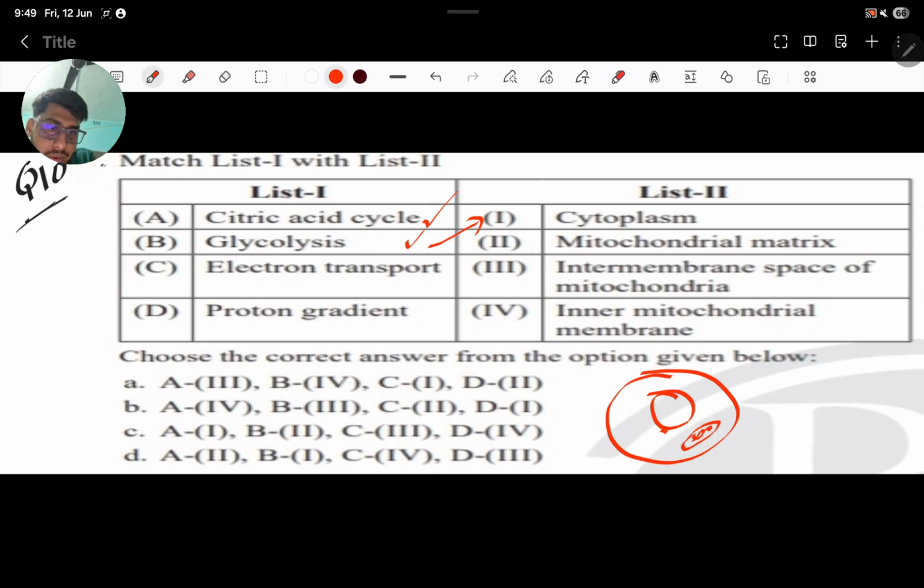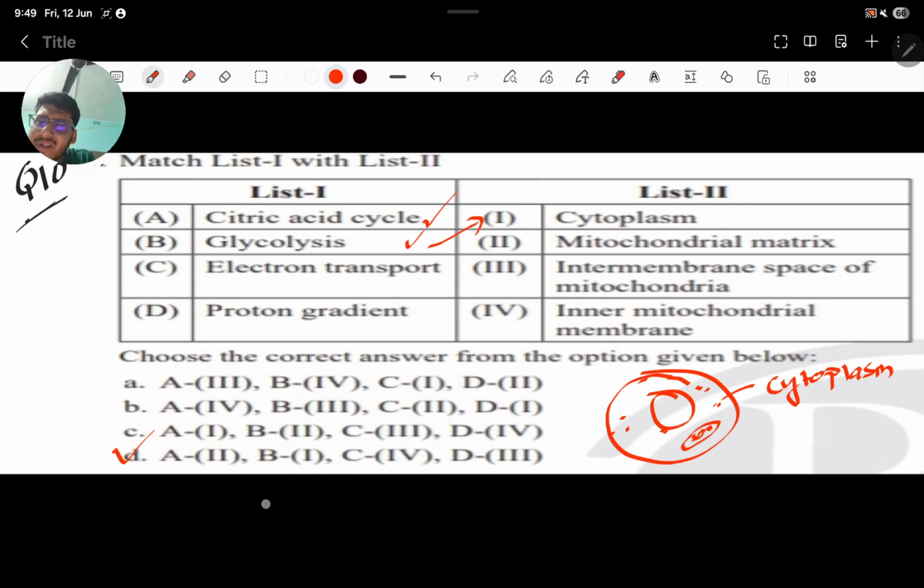This is the mitochondria. This is the nucleus. Glycolysis occurs in the cytoplasm. Okay. So B1, where is B1? See, again same thing. B1 is present in only this option.